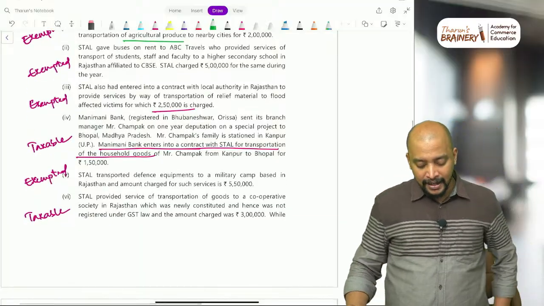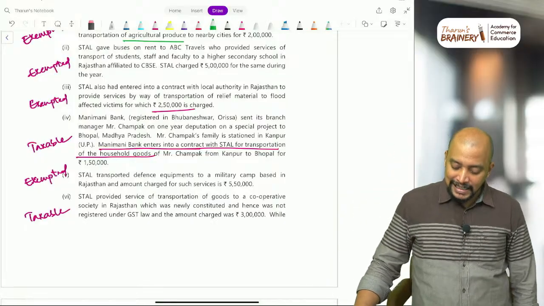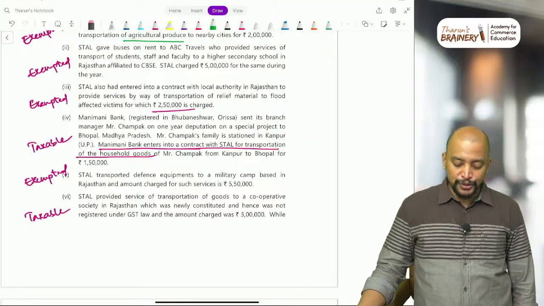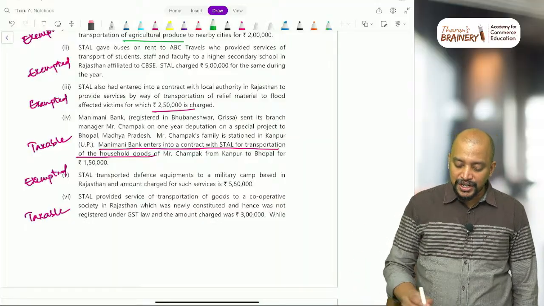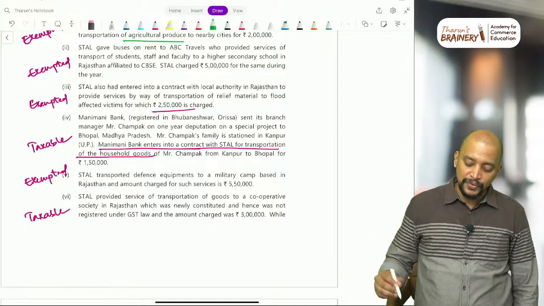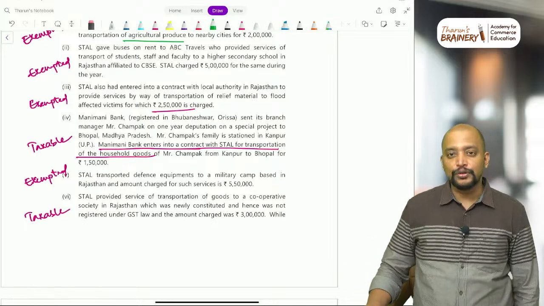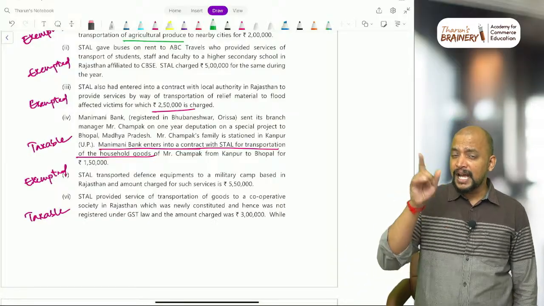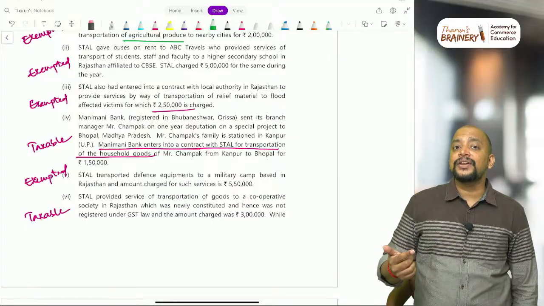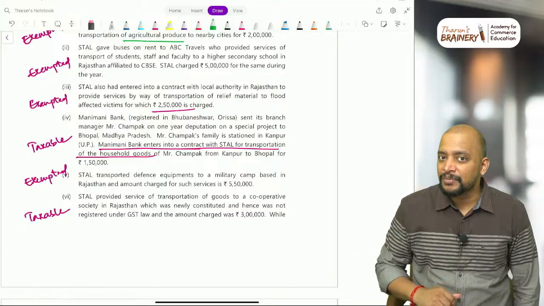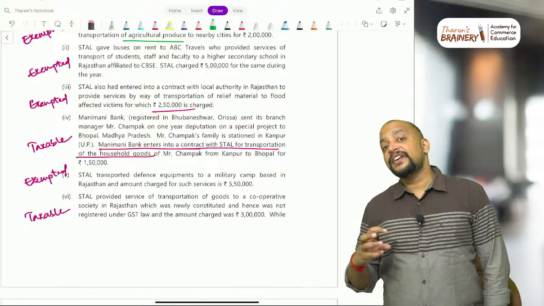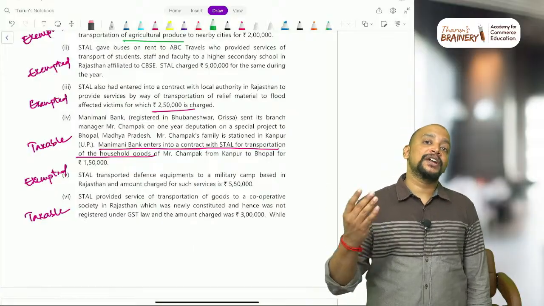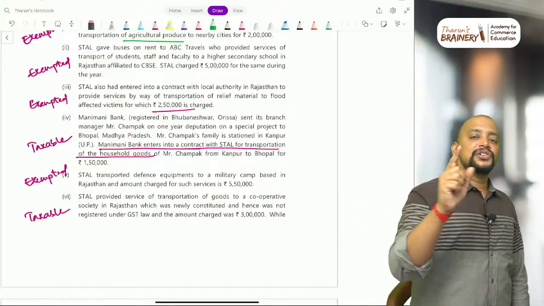Then Money Bank, registered in Bhubaneswar, Orissa, sent its branch manager Mr. Champak on 1-year deputation on a special project to Bhopal, and Mr. Champak's family is stationed in Kanpur. Money Bank entered into a contract with STAL for transportation of household goods. For GTA, transportation of household goods, we don't have any exemption, but we have one more exemption. If the recipient is an unregistered individual, then it will be exempted, because we have one point, GTA providing services to an unregistered individual or HUF or AOP or a trust which is not having a factory, then the GTA service is exempted.